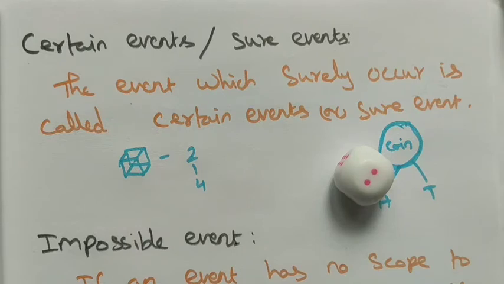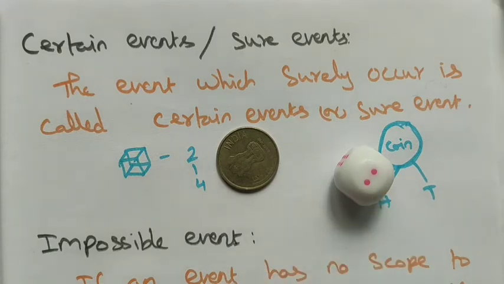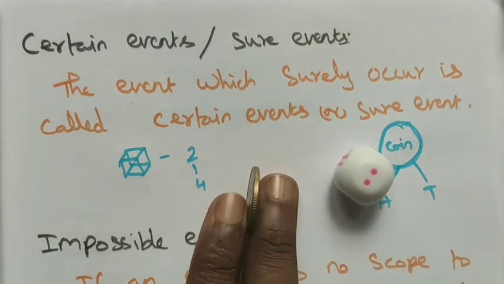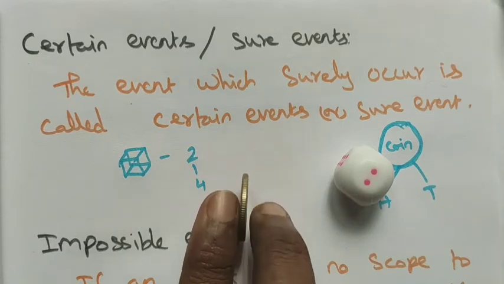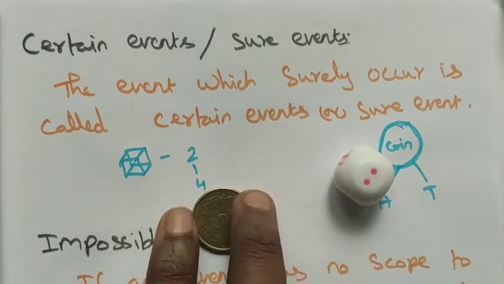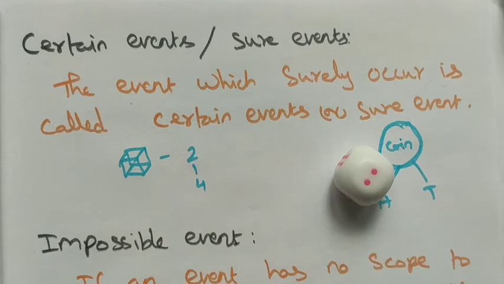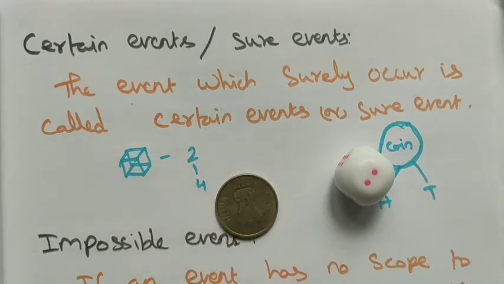If you toss a coin, surely we get either head or tail, right? You cannot get a middle one like this. We get either head or tail. Those are the possible outcomes. When we do one experiment, in that experiment surely we get those outcomes. That is called a certain event, or otherwise we can say it is a sure event.